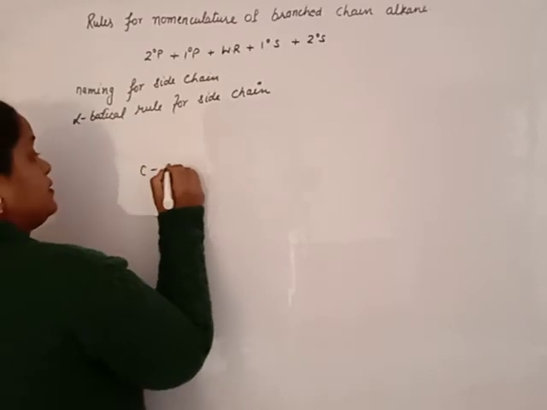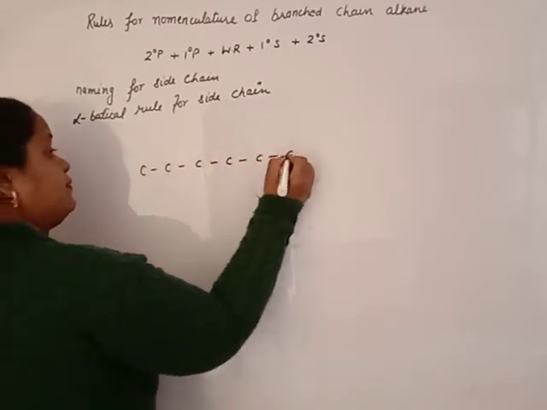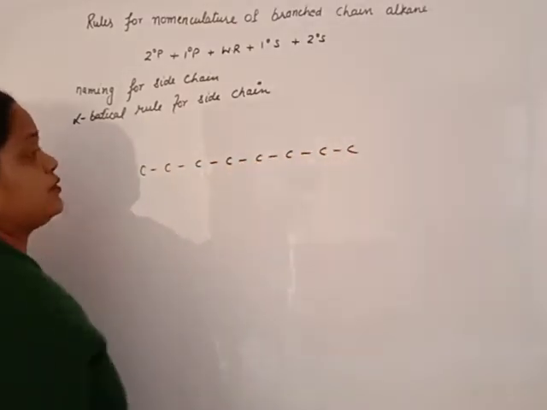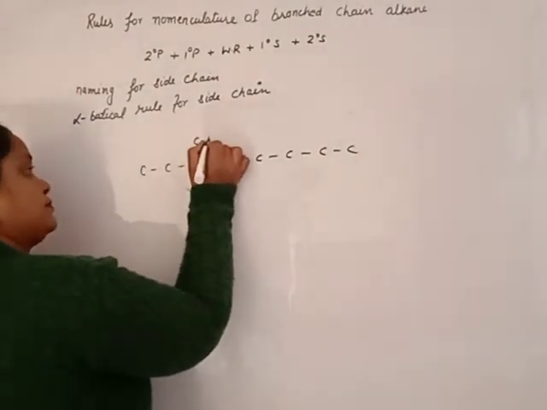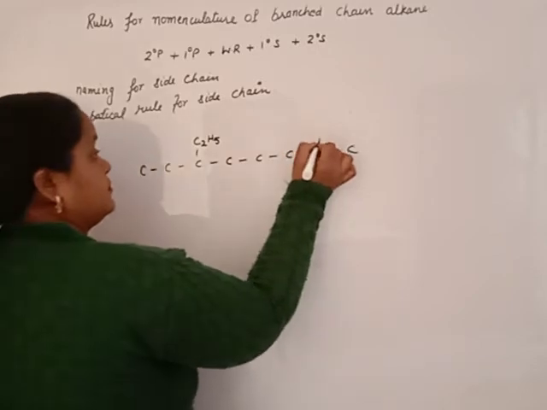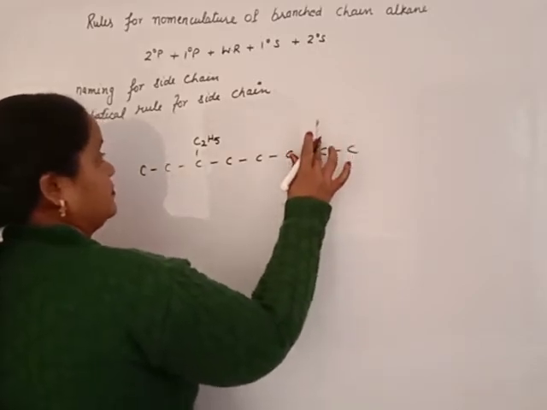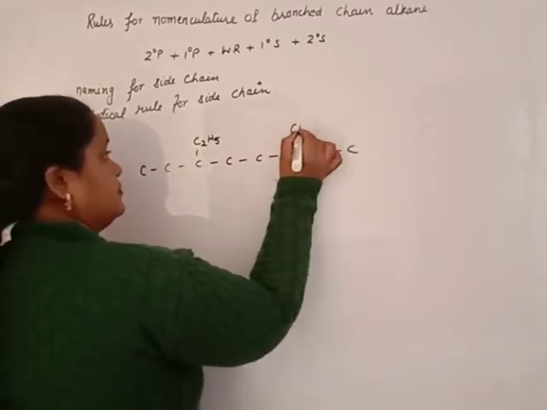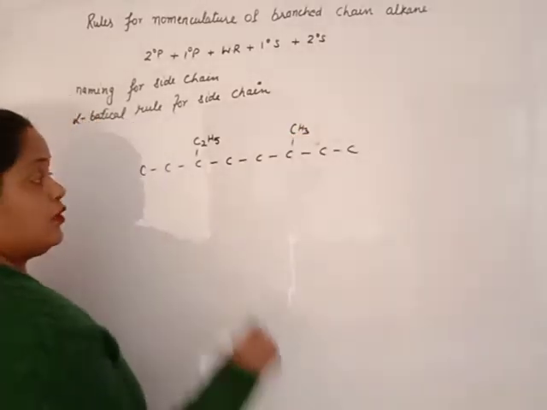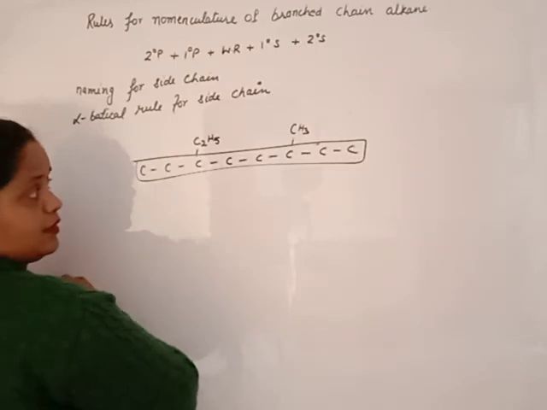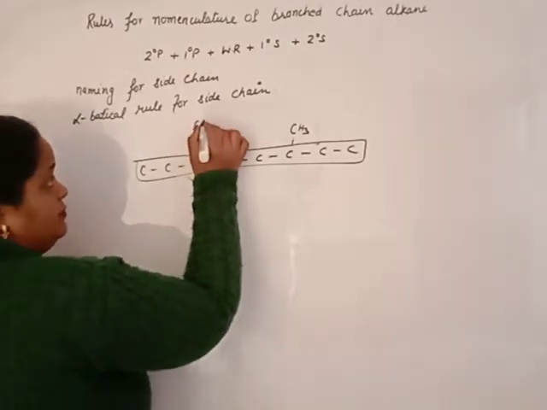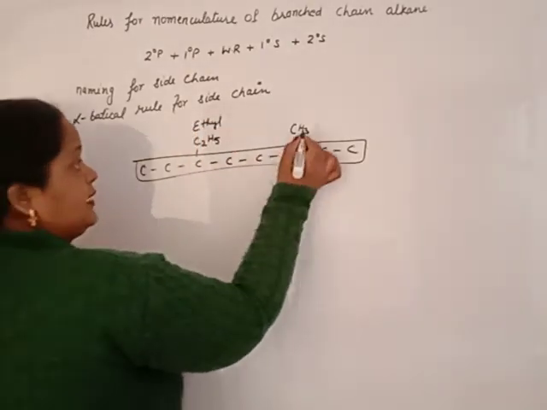For example, 1, 2, 3, 4, 5, 6, 7, 8. Suppose this is the chain. The longest chain is this one. It is okay. This is ethyl. This is methyl.